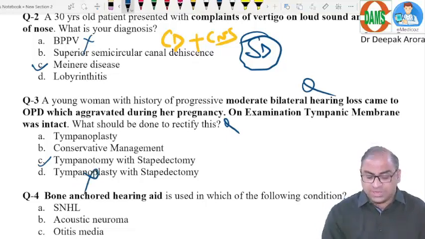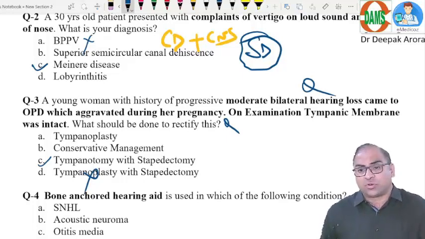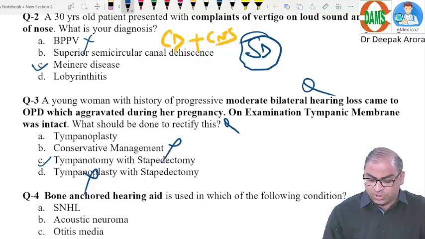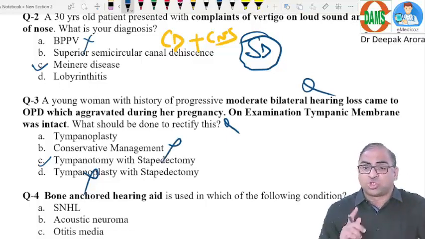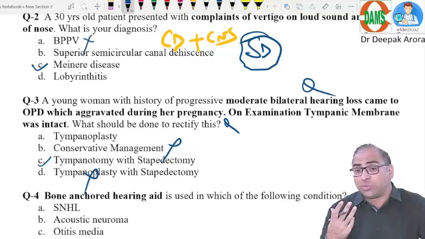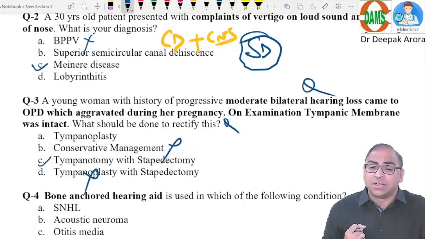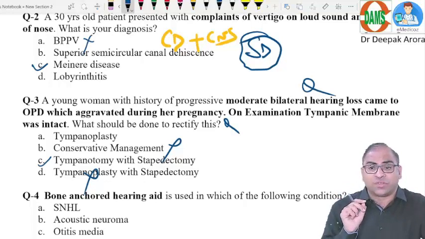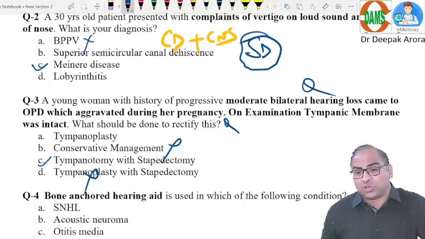So option D is a false statement. Conservative management, no, unless there is a contraindication, we will not be going for conservative management. Tympanoplasty is a treatment for CSOM. Okay. Schwartz sign is a very important finding in otosclerosis, on the right tympanic membrane, which gives you a message that there is an active focus inside. Then we will be going for conservative management.